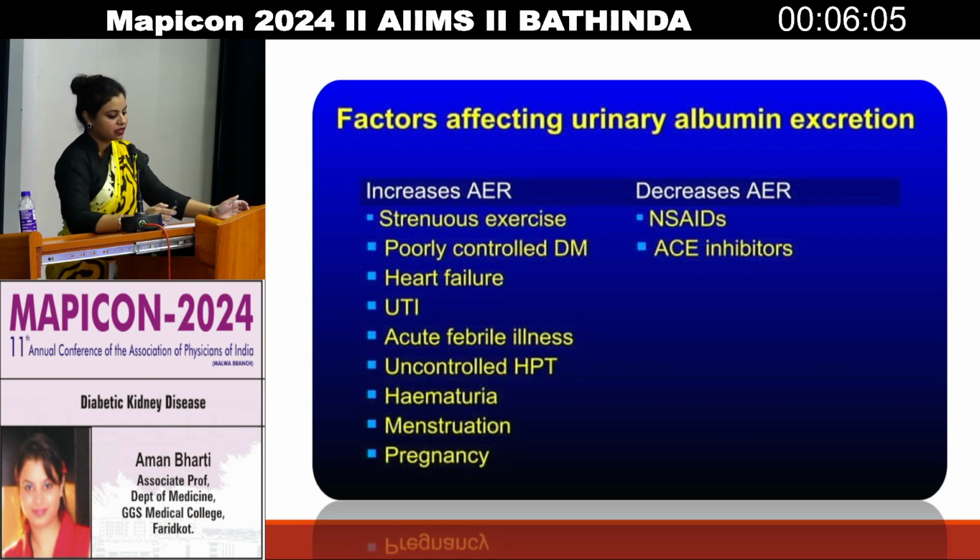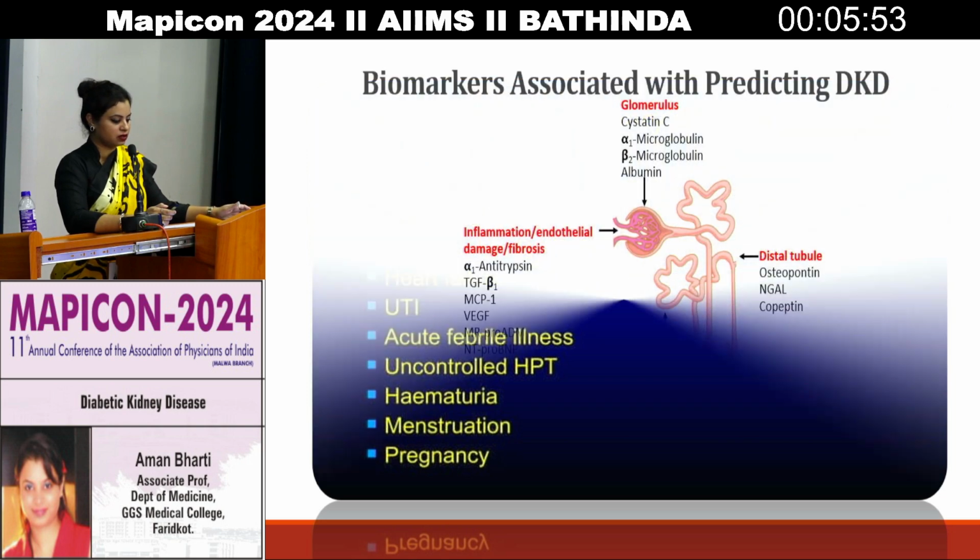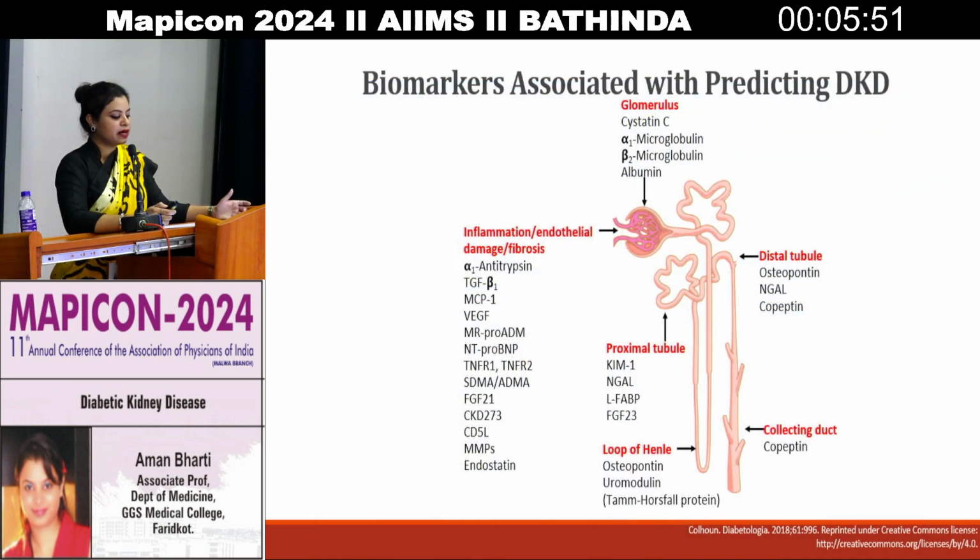And there are certain conditions in which there could be decreased AER, that is patients on NSAIDs or ACE inhibitors. So these should always be kept in mind before labeling the patient as microalbuminuria, whether it is true or false. So what are the other biomarkers? These are the latest biomarkers associated with predicting diabetic kidney disease.